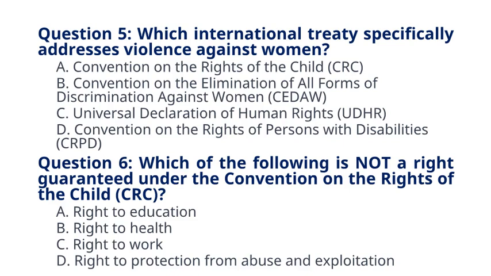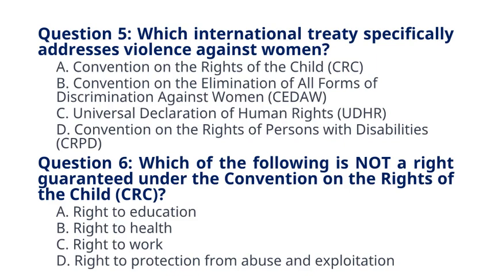Question 6. Which of the following is not a right guaranteed under the Convention on the Rights of the Child, CRC? A. Right to education. B. Right to health. C. Right to work. D. Right to protection from abuse and exploitation. The correct answer to question 6 is option C.